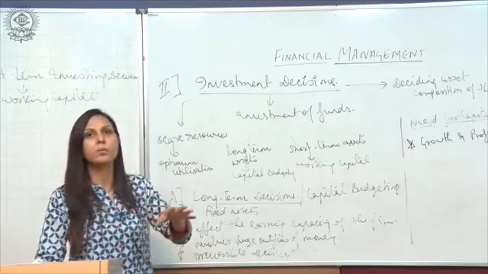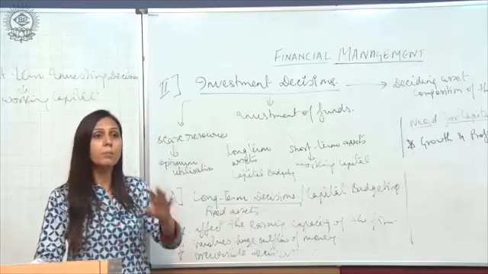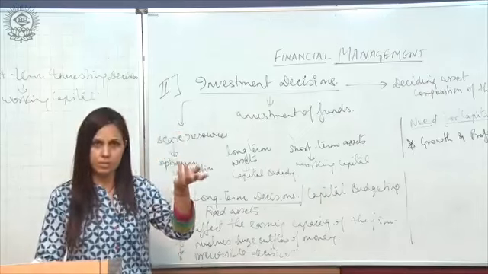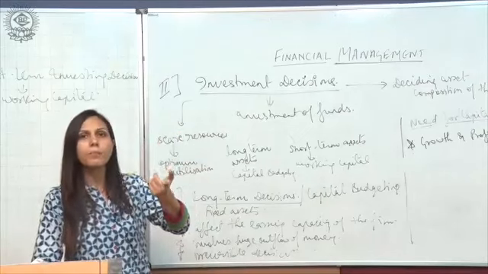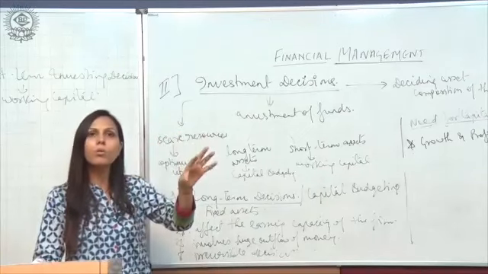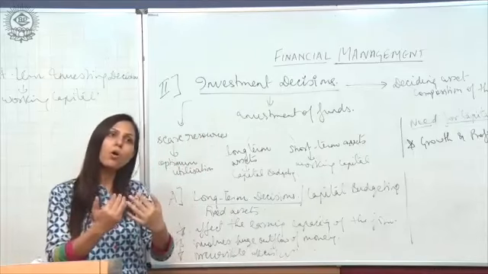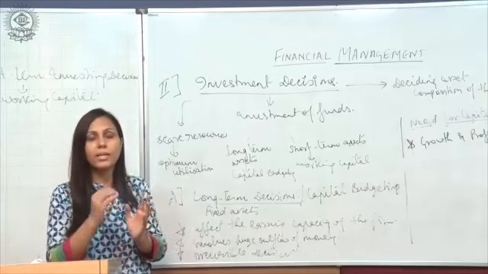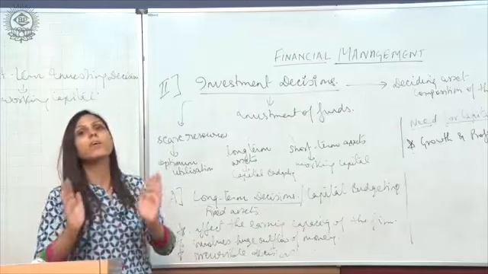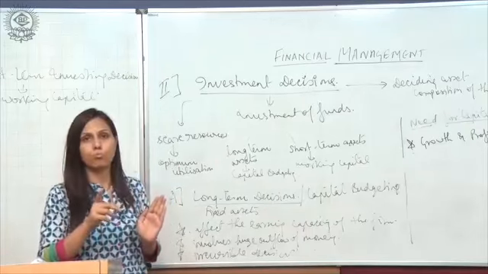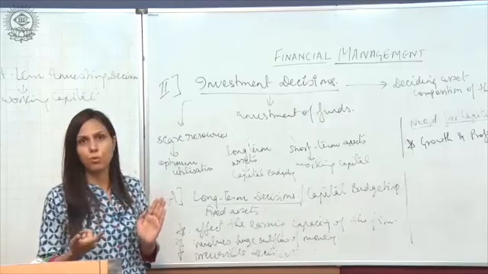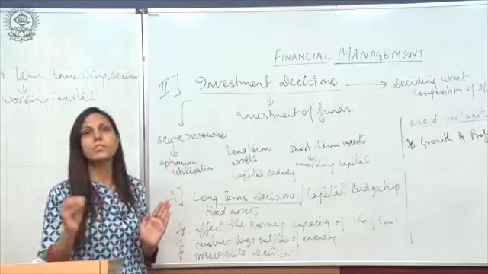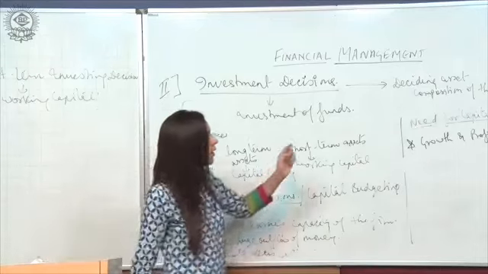it is irreversible. Actually it is irreversible. Once that amount is gone, once you have purchased a machinery, fine, you will not be able to get that amount back because you have now converted that cash into a fixed asset. So that particular cost is irreversible. You cannot undo your decision once you have invested in the purchasing of a fixed asset, right?